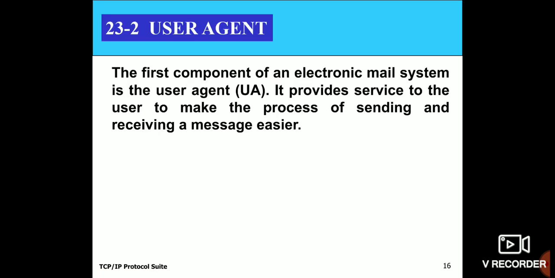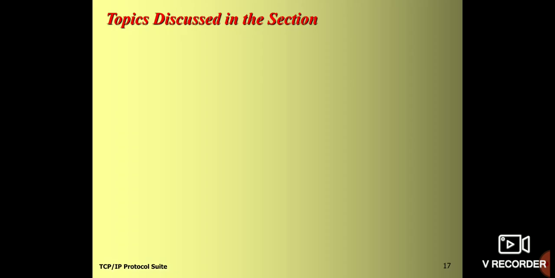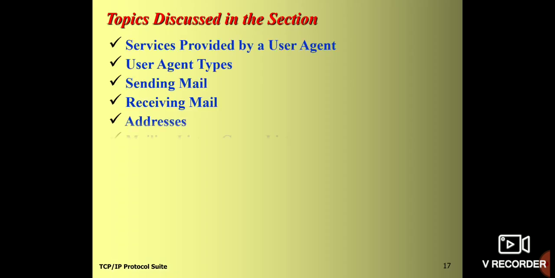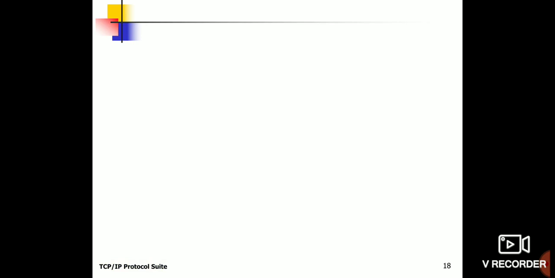Now we'll talk about user agent. So what is a user agent? The first component of the electronic mail system is called user agent. It provides services to the user and makes the process of sending and receiving easier. We are going to discuss the services provided by user agent, the user agent types, how to send a mail and how to retrieve a mail.